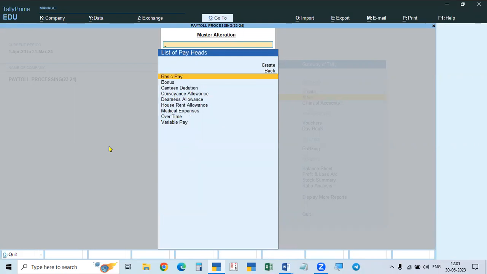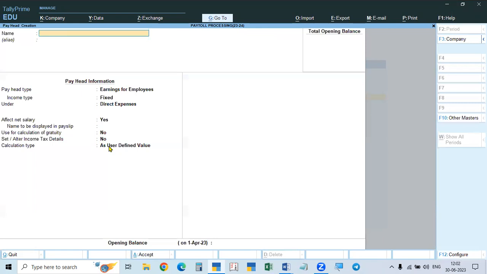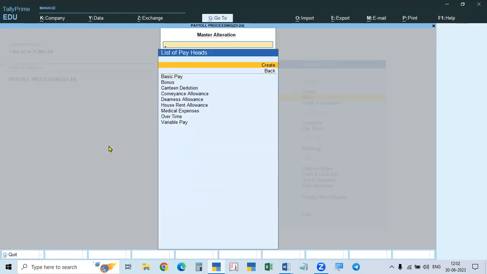Whatever you want to create now, then you go to the top, create. So before creating, we can see whatever pay heads, whatever masters are created, we can understand. And whatever is required, now we can create.